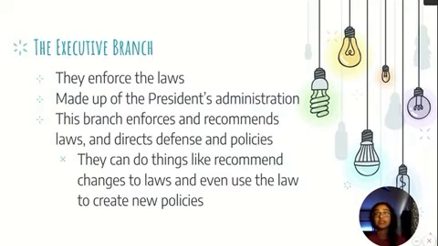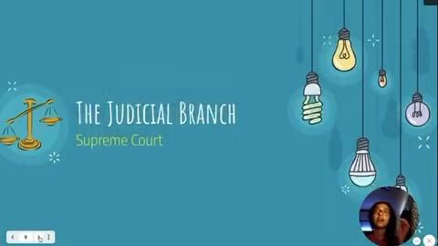So what the president's administration or the president himself can do, they can do things like recommend changes to laws, and they can even use the law to create new policies. And as long as they're remaining within the law, the other branches are likely to keep them in check.